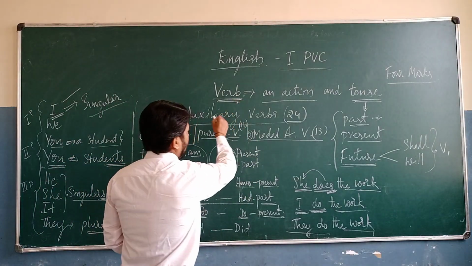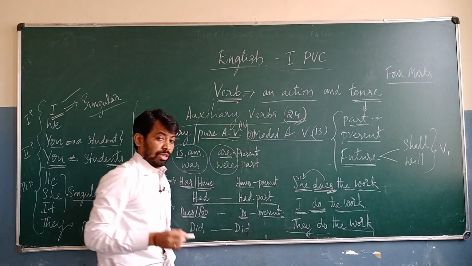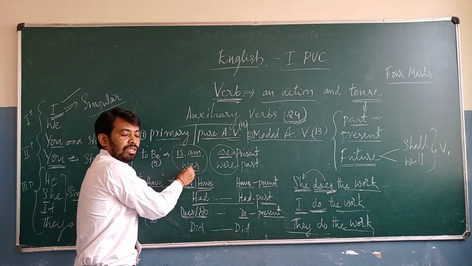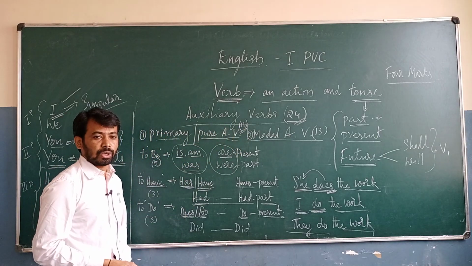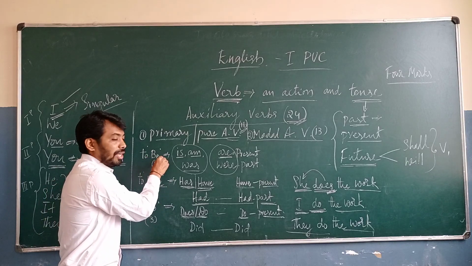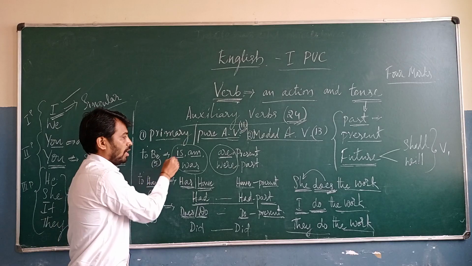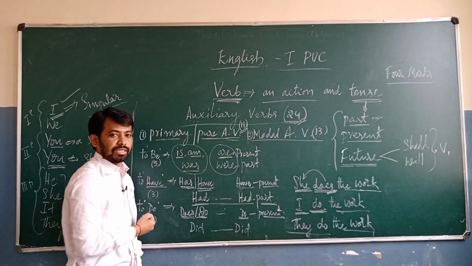So that is the verb, and then the main verb, and then auxiliary verbs, and there are 24 auxiliary verbs. So those are the primary auxiliary verbs. There are 11 primary auxiliary verbs. Observe that one. Okay, so there are the "to be" forms: the be form auxiliary verbs are 5. Is, am, are in the present tense. Was, were in the past tense.